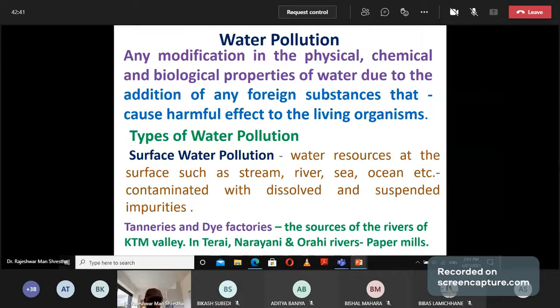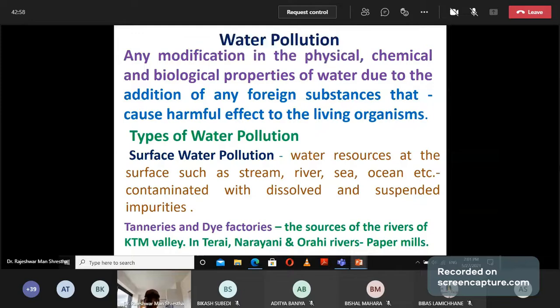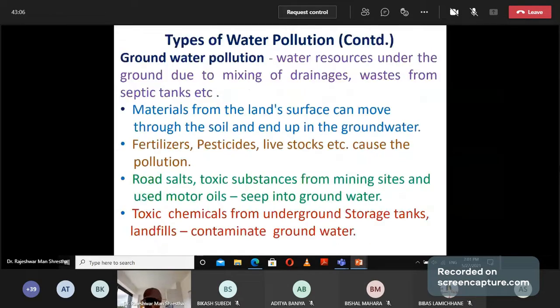In the Terai regions, the Narayani and Orai rivers have been polluted by paper mills. Different chemicals are used in the paper industry, and after working in the paper industry, a large amount of chemicals is released directly into rivers like the Narayani and Orai rivers.